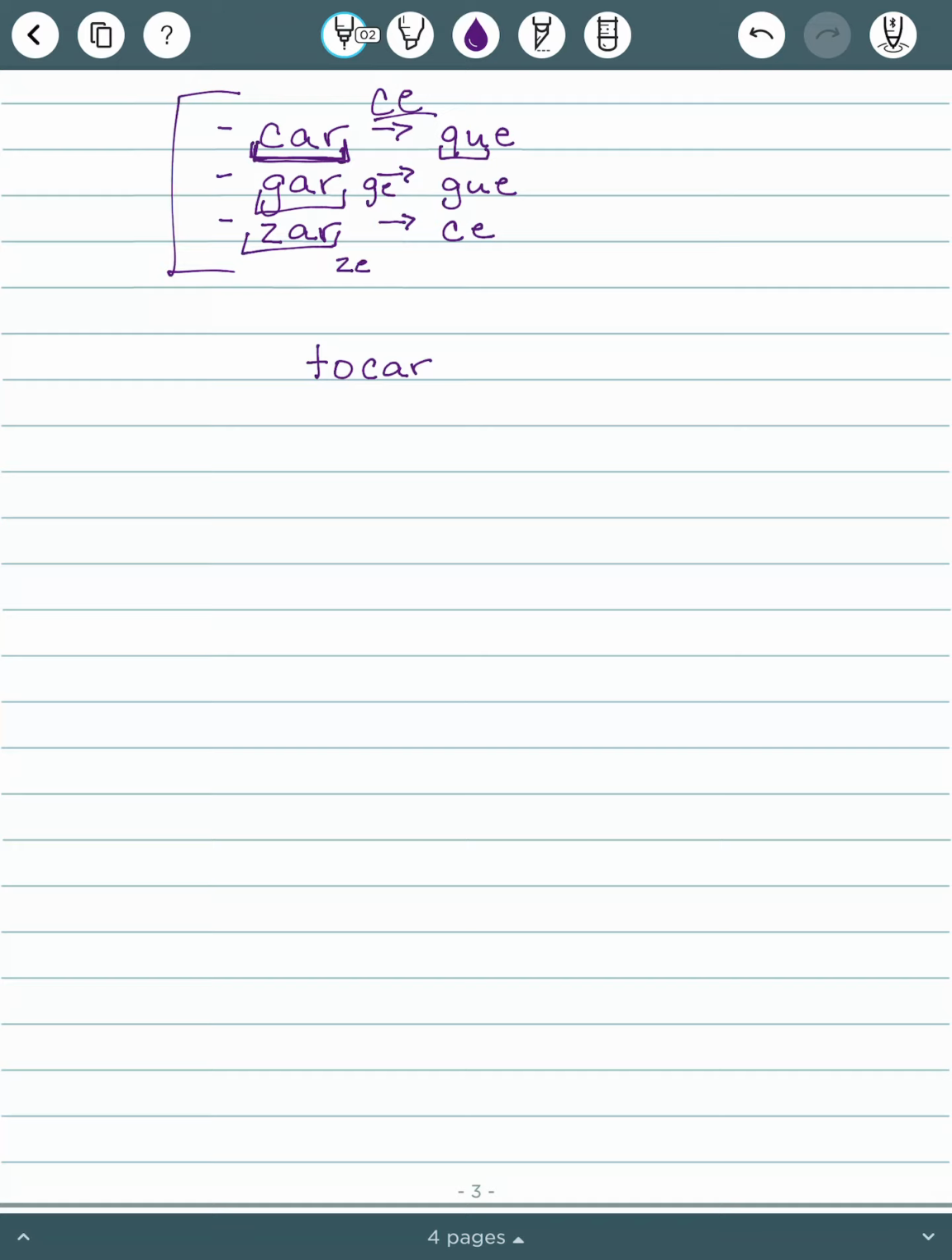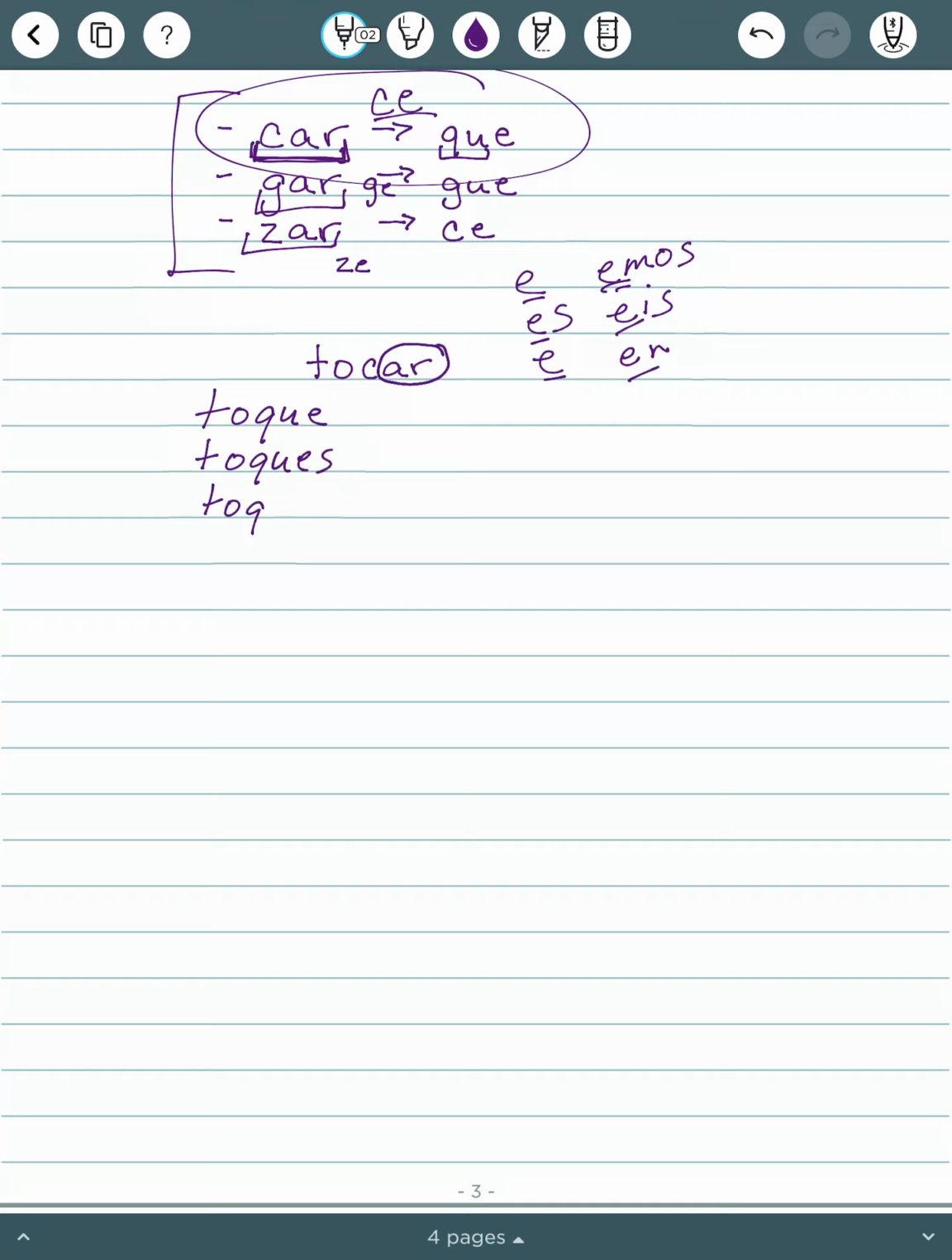So let's take a look at our example, the verb tocar. So remember, it's an AR verb, so our endings are a, as, a, amos, éis, an. Now when we do that, it would be TOCE, and we've got that problem. So it's going to be QU in front of all of those E's. So toque, toques, toque, toquemos, toquéis, and toquen.